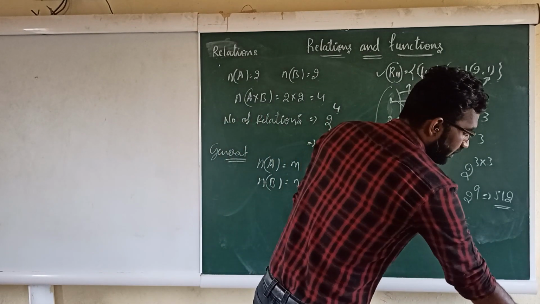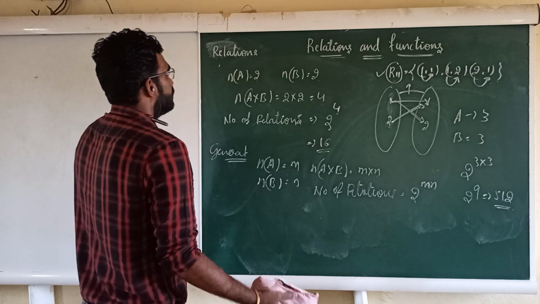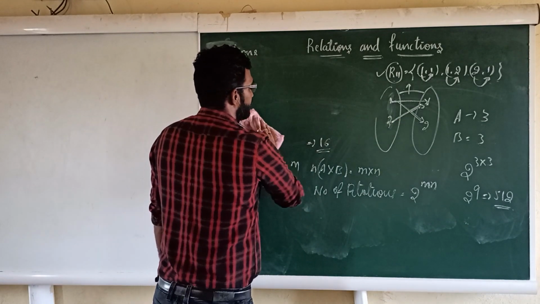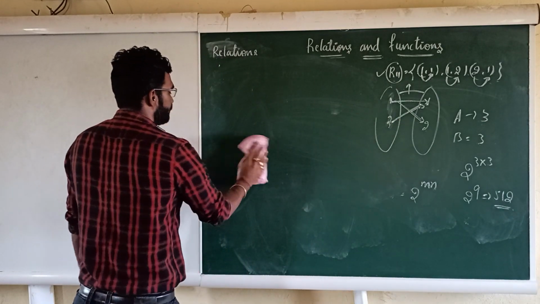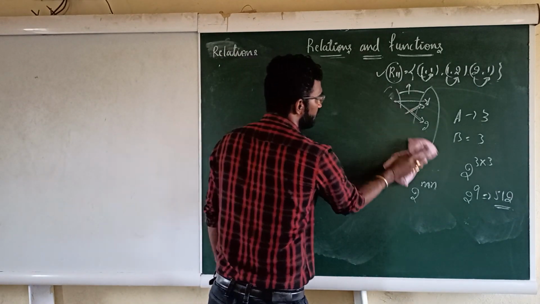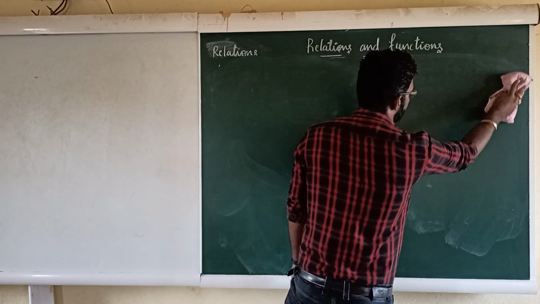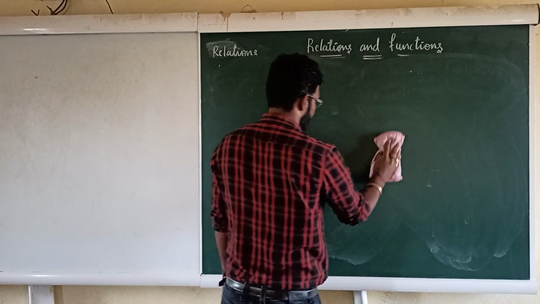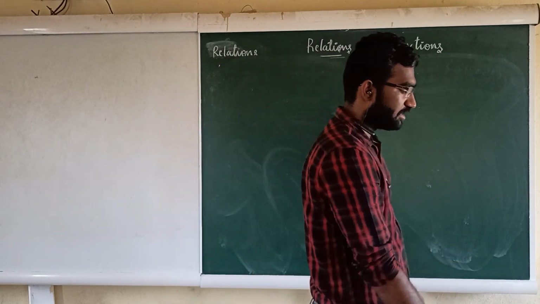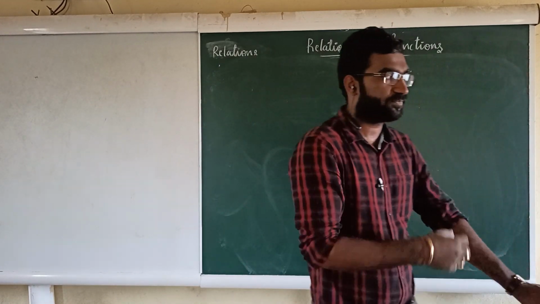Okay. Final conclusion is that every subset of the Cartesian product of any two sets will define a relation, or a relation is a subset of the Cartesian product of any two sets. Okay, so this is about relations and the number of relations, right?